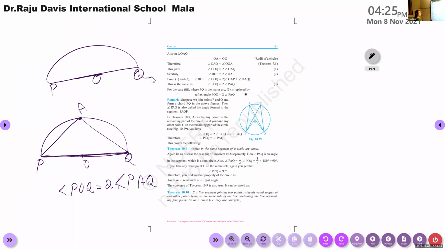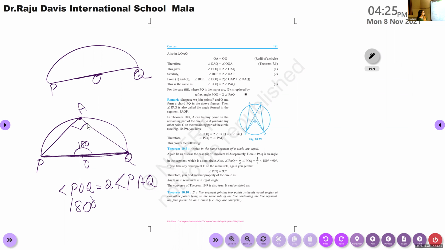So tell me, what is the angle POQ? Ma'am, straight. Straight line. What is a straight angle? How much angle measure? 180 degree. Yes, so angle POQ is 180 degree. And what will be angle PAQ then? By our theorem, 90 degree. Yes, it will be 90 degree. Very good. So angle PAQ is 90 degree.